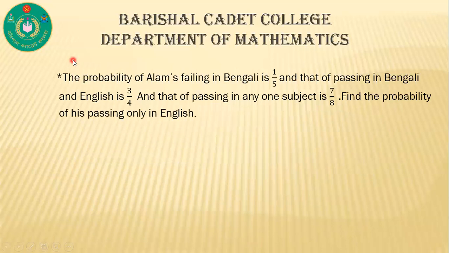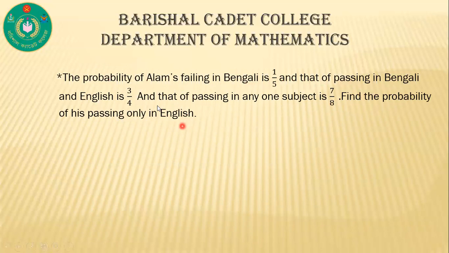Now another question. The probability of Alum failing in Bengali is 1 by 5, and that of passing in Bangla and English is 3 by 4, and that of passing in any one subject is 7 by 8. Find the probability of his passing only in English. You remember this word here, only in English.